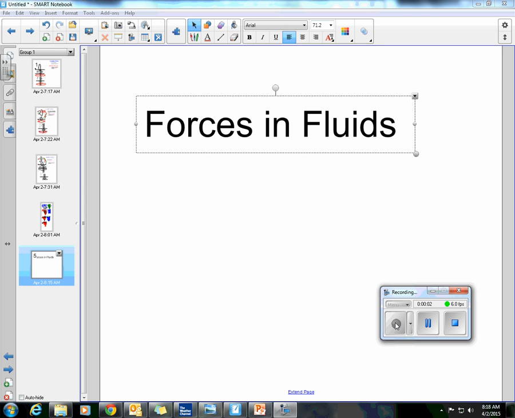Forces in fluids. Number 1. Snowshoes enable a person to walk on deep snow because the snowshoes A. Decrease the person's weight on the snow. B. Increase the area over which the person's weight is distributed. C. Increase the pressure on the snow. D. Increase the buoyancy of the person.